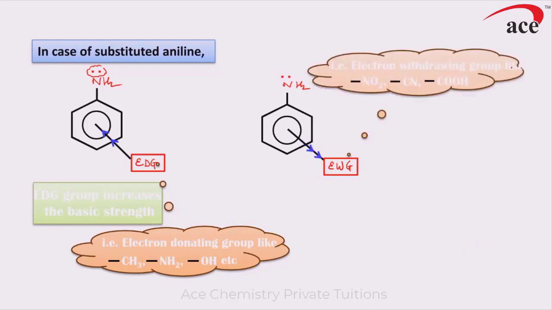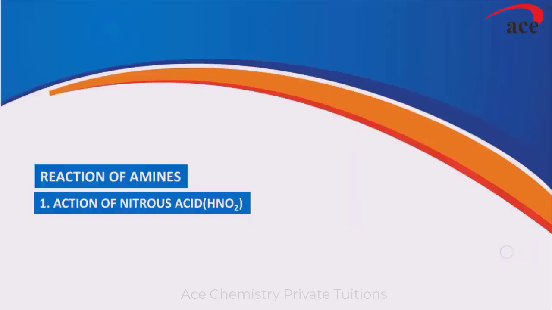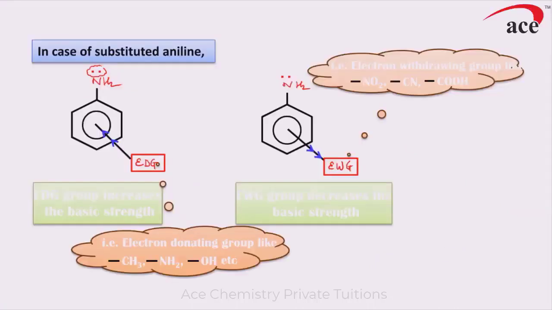Electron withdrawing groups such as NO2, CN, CHO destabilize it and hence decrease the basic strength. So electron donating groups increase the basic strength, whereas electron withdrawing groups decrease the basic strength. Let us consider still more examples.